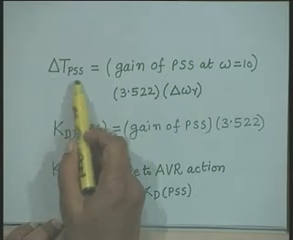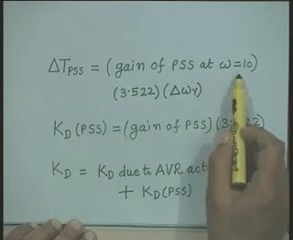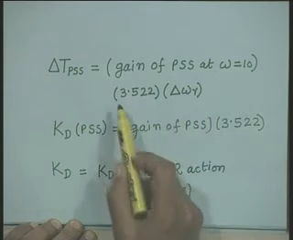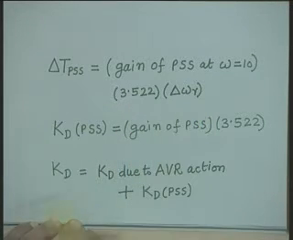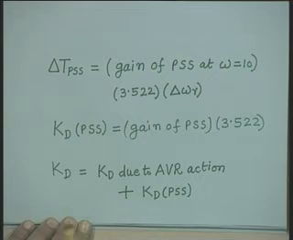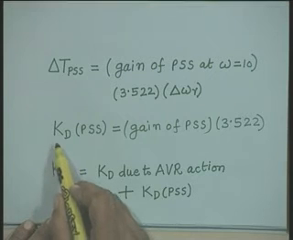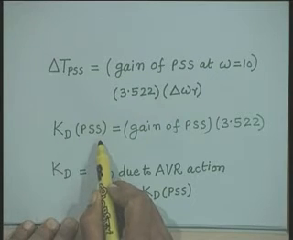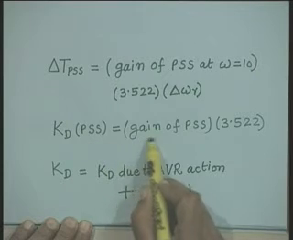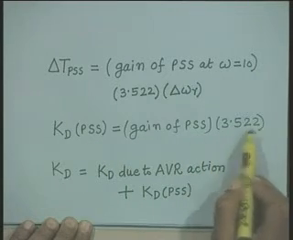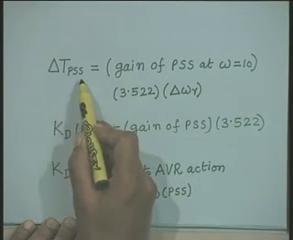We can write the same thing which I have written just now as delta T PSS is equal to gain of PSS at omega equal to 10 into 3.522 into delta omega. This is what we have written. Now, we will try to write down this damping torque coefficient due to PSS. Kd due to PSS will be equal to gain of PSS into 3.522,